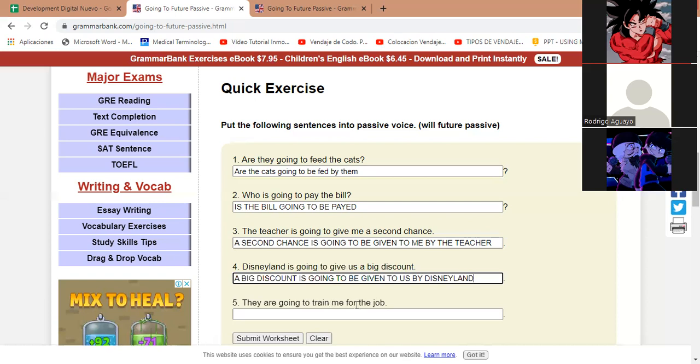They're going to entrenarme, capacitarme, entrenarme en este sentido, pues para un trabajo, right? They are going to train me for the job. No estoy segura de la idea que sería en español, pero podría ser the work will train me for them. No, they are going to train me for the job.